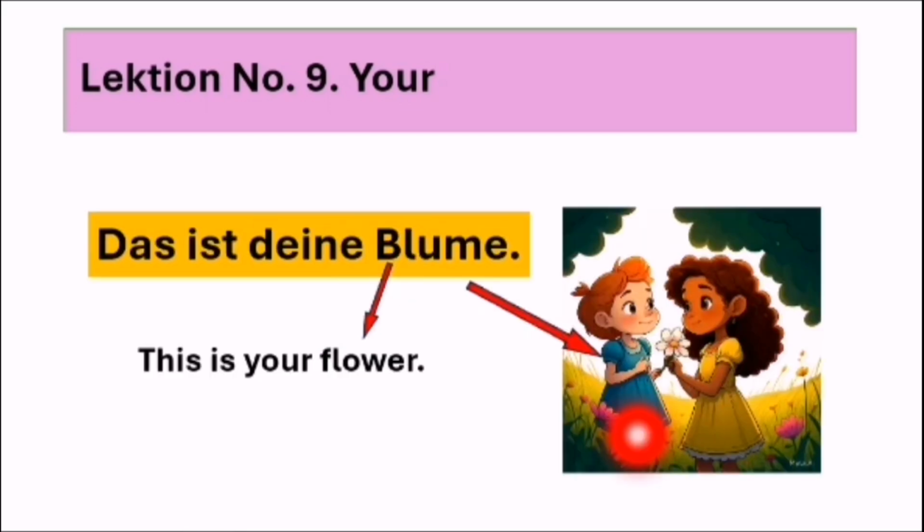This girl says to this girl, das ist deine Blume. This is your flower. It's a feminine noun, so that's why we are using deine with Blume. Das ist deine Blume. This is your flower.